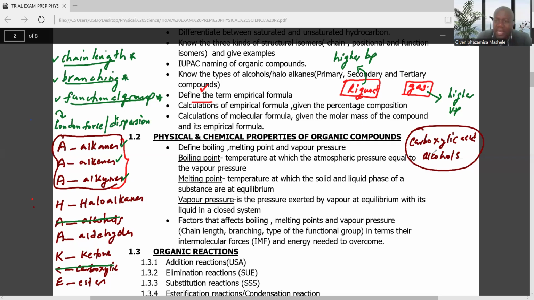Then the carboxylic acid and the alcohol are the only two types of organic compounds which have hydrogen bonding as the type of intermolecular force.